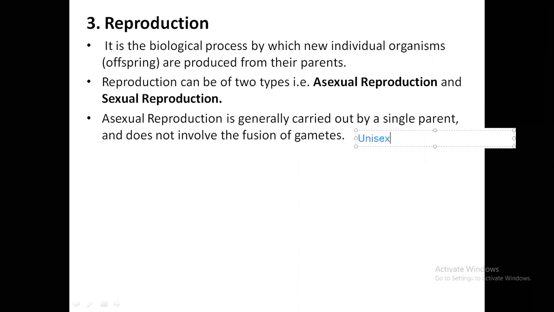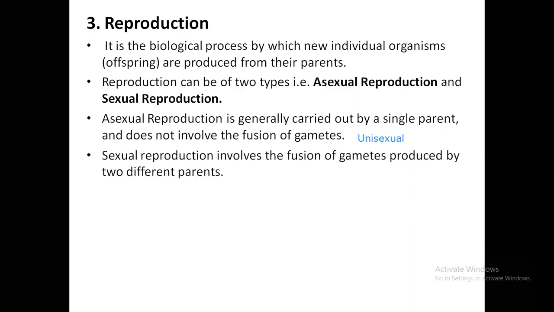And such kind of reproduction is also termed as unisexual parental reproduction, because only one individual is necessary. You don't need the father and the mother. You don't need both parents. Only one parent is necessary. The organism itself will divide to form two new organisms or sometimes multiple organisms. So there you will not need any kind of reproductive cell, which are called gametes. There is no fusion of gametes, there is no production of gametes, no two parents are required. Only one parent is sufficient to carry out this kind of reproduction. That is called asexual reproduction.